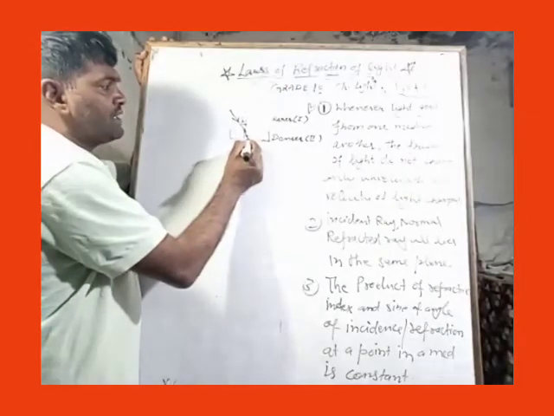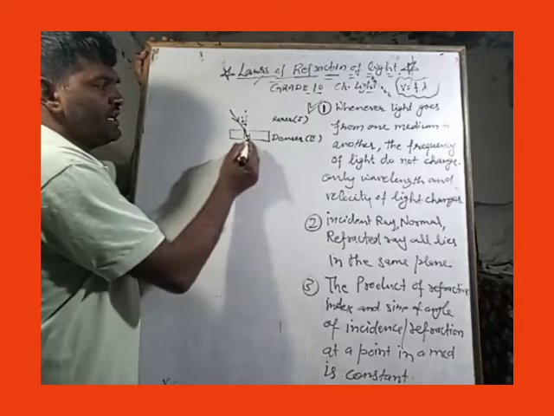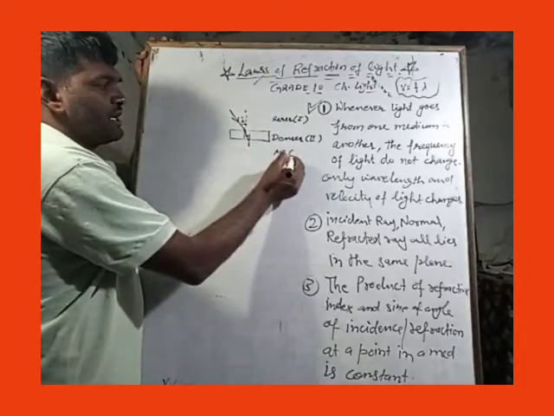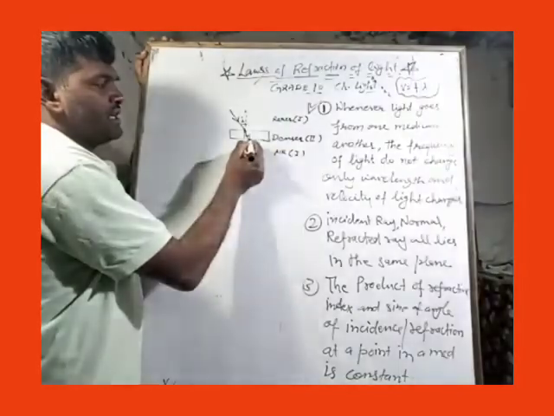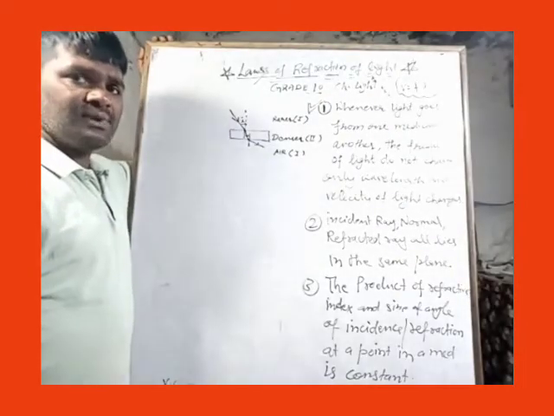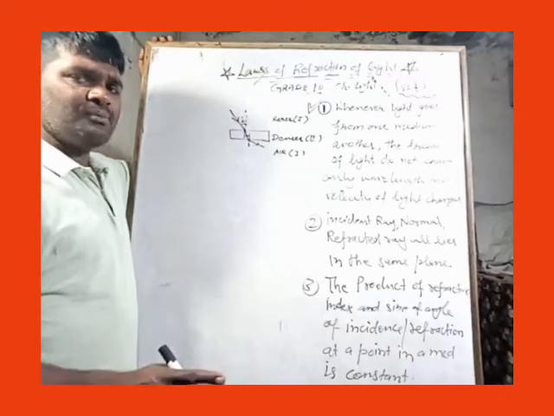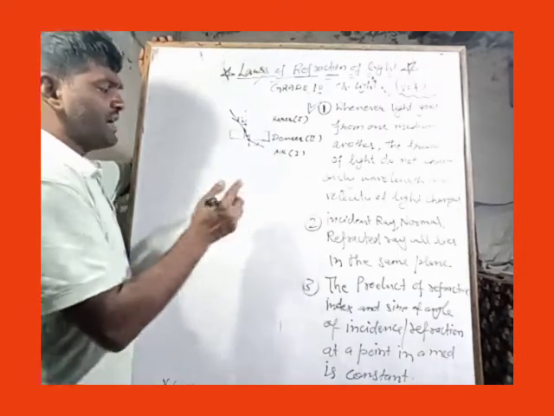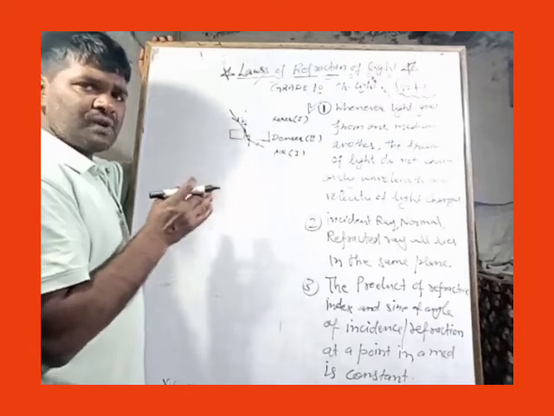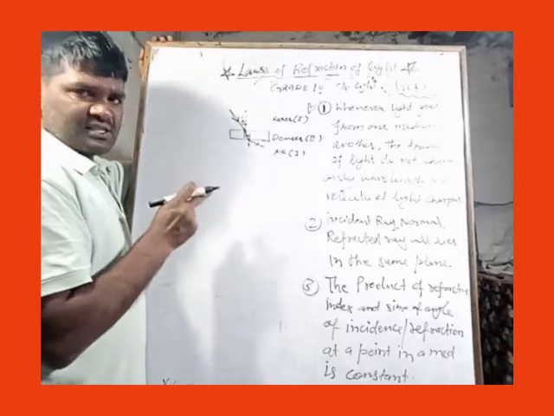Okay. Another point: if we draw another normal at that point, then this ray has to move again from denser to rarer. It will bend away from the normal. That we have learnt in our earlier discussion. So why was it happening? It was happening because whenever a ray of light passes through different mediums or different materials, its velocity changes.